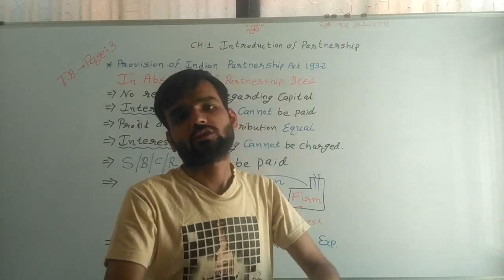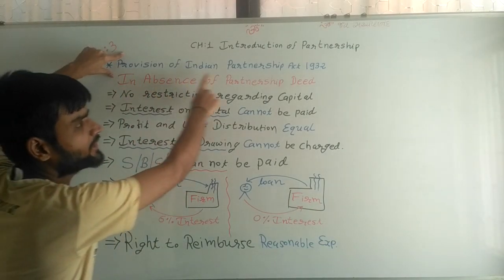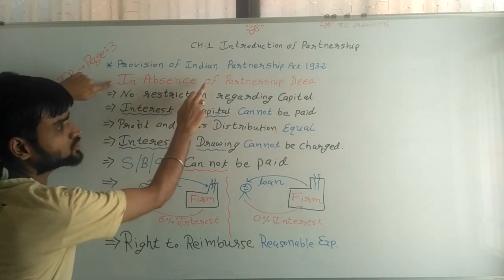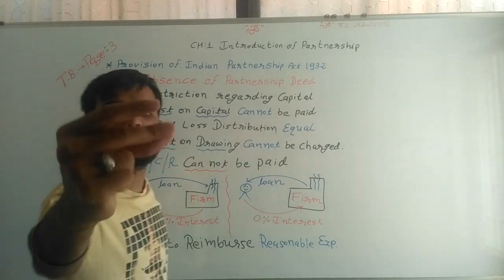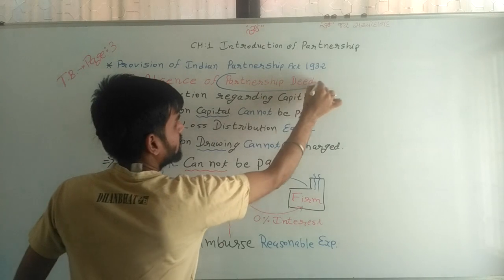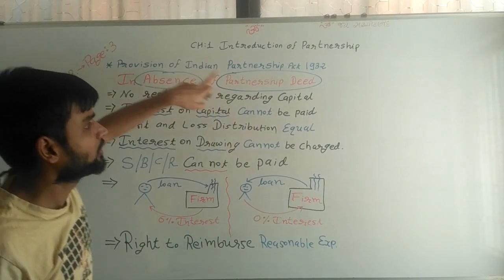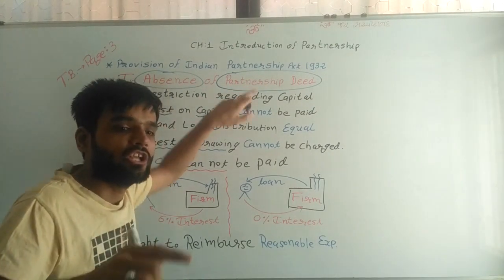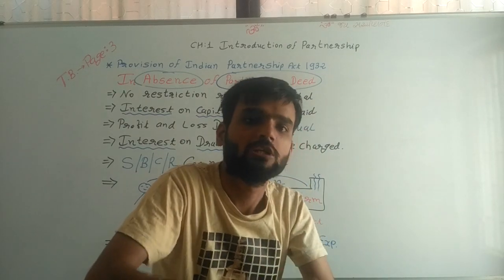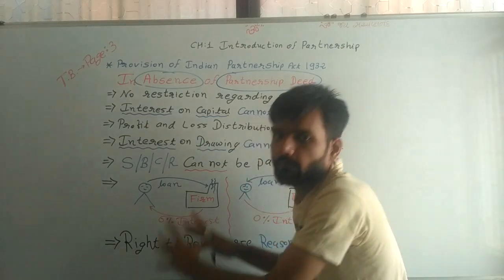Now see here, the provisions of the Indian Partnership Act 1932 apply in the absence of a partnership deed. This is the important thing: only if we have not made any deed in written form is this applicable.